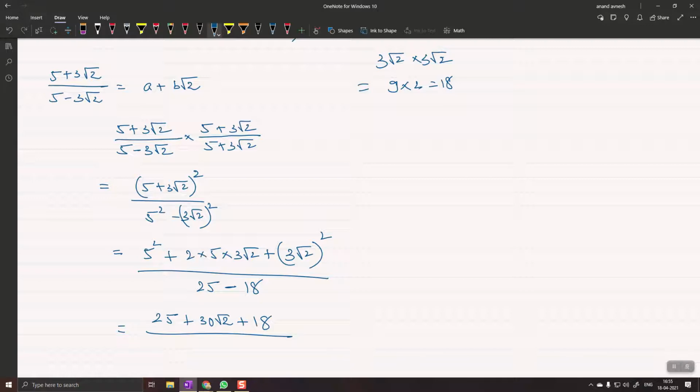So can you tell me? 25 minus 18 is 7, na? Oh okay sir. I was doing 25 minus 13. I was subtracting 13. No, it is 18. 25 minus 18 is 7. Okay, next step. In the numerator, what will we write?